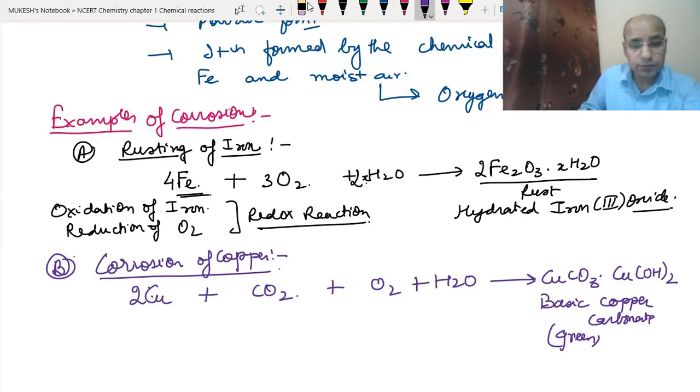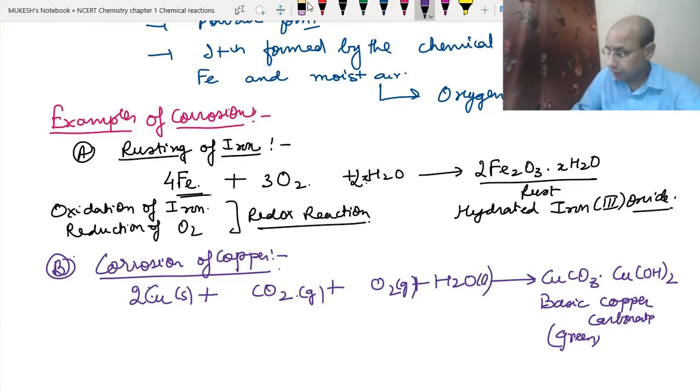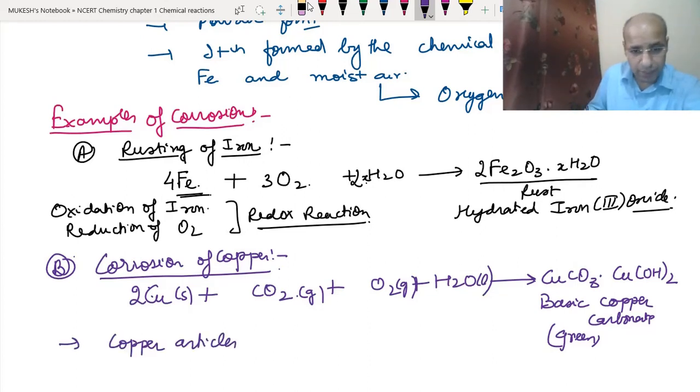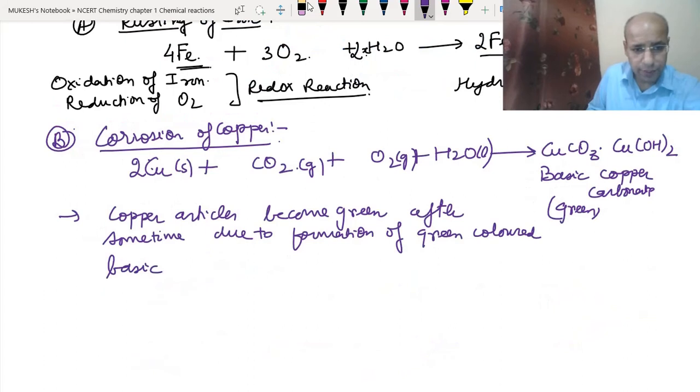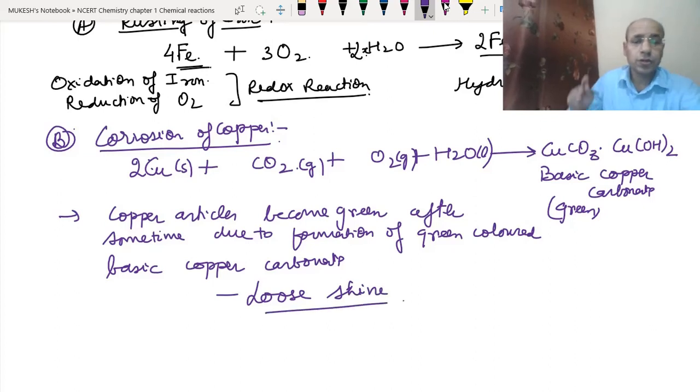Then it is balanced. This is solid, this is gas, and these are liquid. So we can write that copper articles become green after some time due to formation of green colored basic copper carbonate. They lose shine and become green in color. Okay, so this is the corrosion of copper.